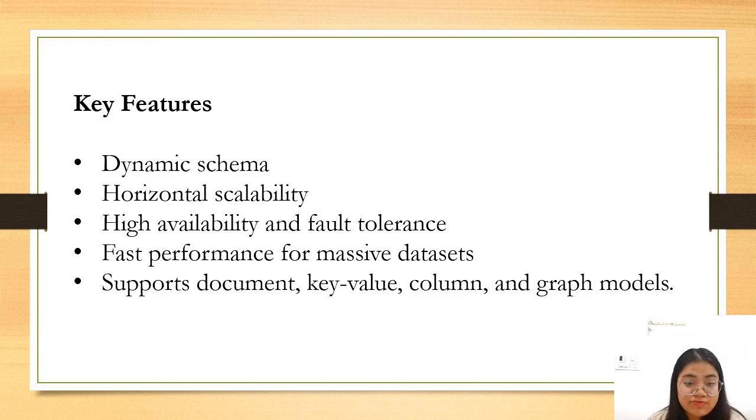High availability and fault tolerance, in the sense that since this database system is made up of multiple servers connected together, even if one or two servers fail, the system will be available to the users. And then fast performance for massive datasets. It supports document, key-value, column, and graph models. This is the way we are storing the data in the NoSQL database.